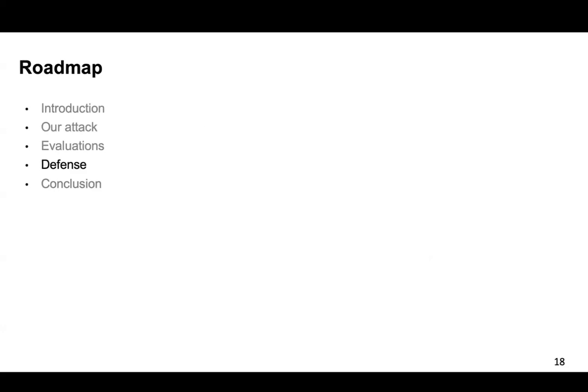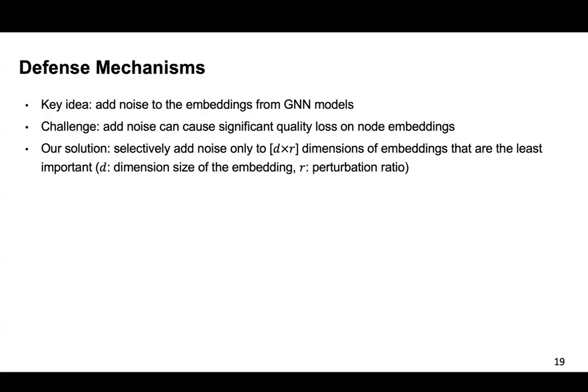And let's now introduce our defense mechanism. The key idea of our defense mechanism is to add noise to the embeddings of the GNNs. The challenge here is that adding noise can cause significant accuracy loss on node embeddings, so we propose a solution that selectively adds noise to the embedding dimensions that are the least important.